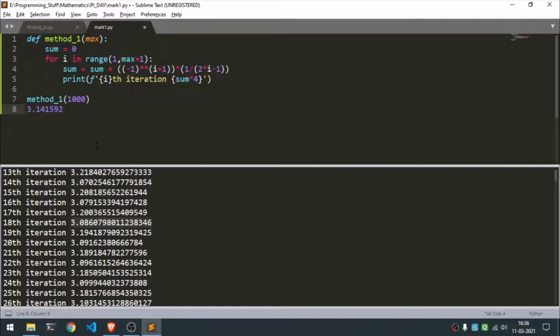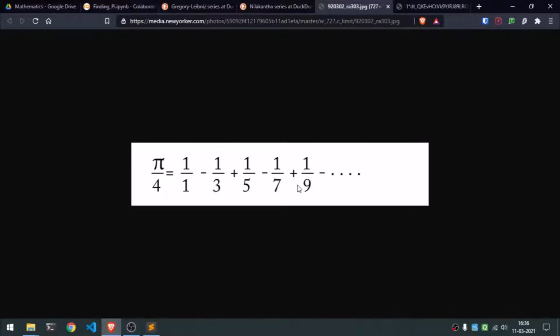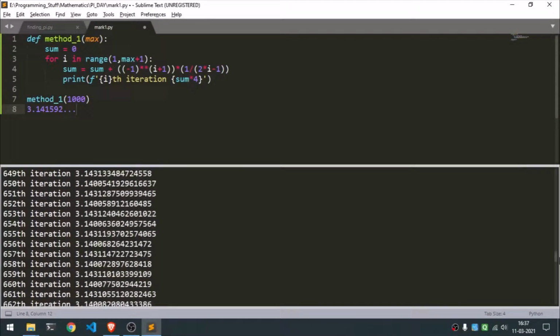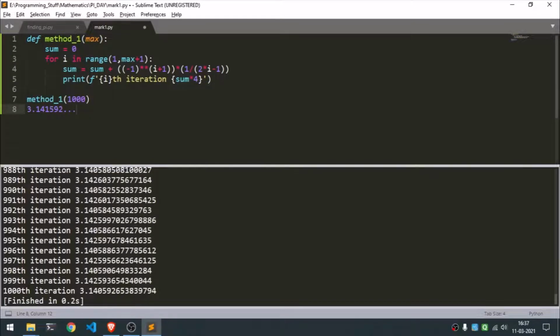That is the value that we want, and our iteration value, the sum, keeps on jumping above and below it. That makes sense. As we keep on adding, these values will keep on getting smaller and smaller, and we will eventually reach pi. And let's just see what our 1000th iteration is.